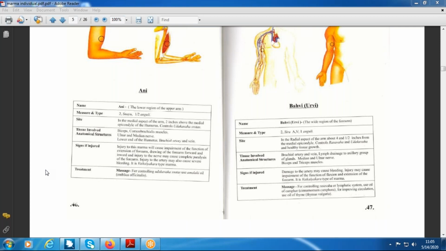So first I will discuss the upper limb, that is Bharvi. Same marma, only the name changes in the lower limb. Bharvi means it is the center of the arm. Urvi means it is the center of the thigh. In Marma Sharira, they have not mentioned whether it belongs to the anterior part or posterior part. We should consider all sides. Some students get confused. They think that it is there only on the anterior side, or only on the posterior side of the upper limb. No, it is not like that. We should consider the whole circumference as the marma area itself.